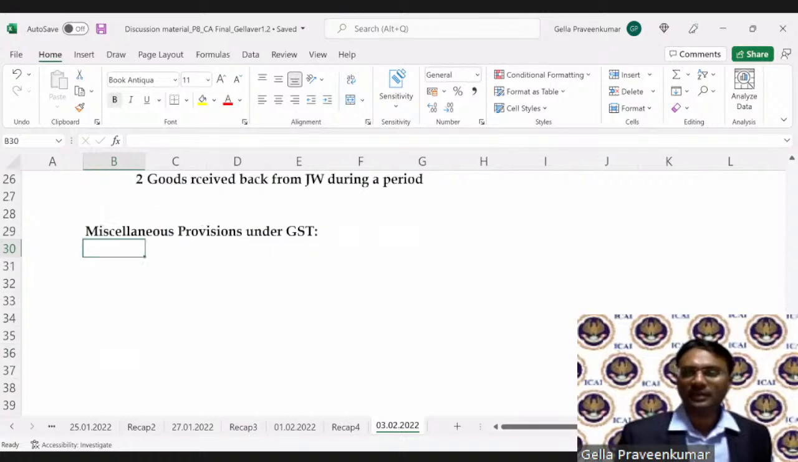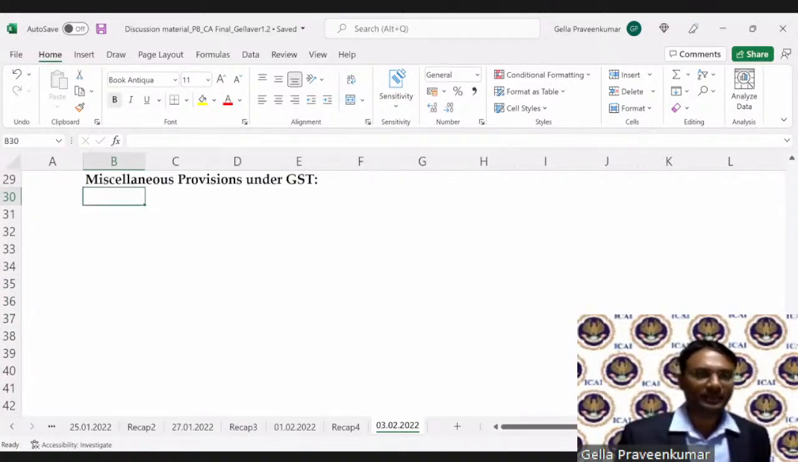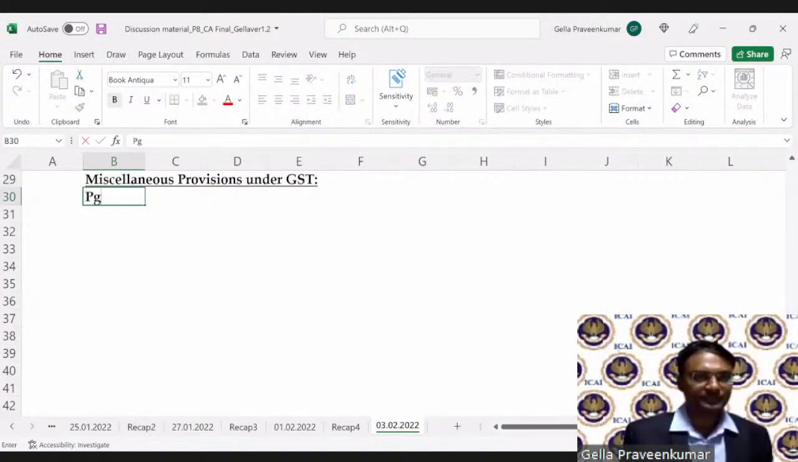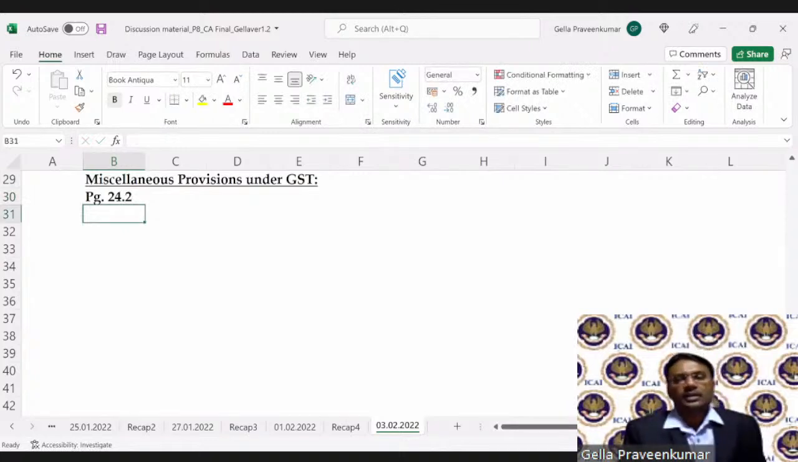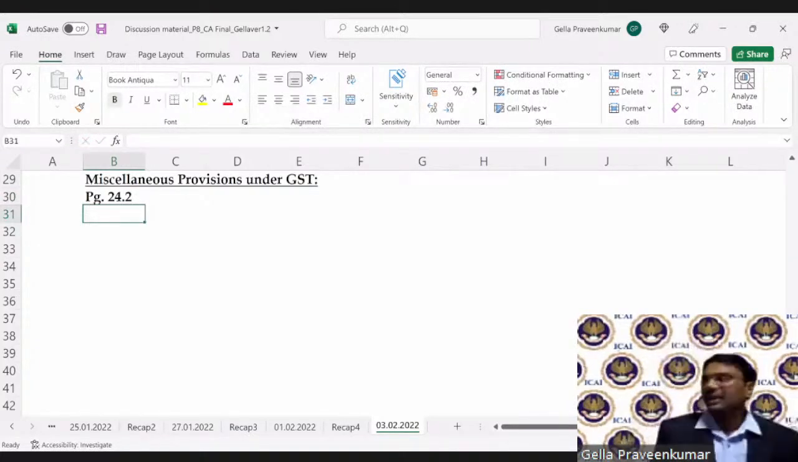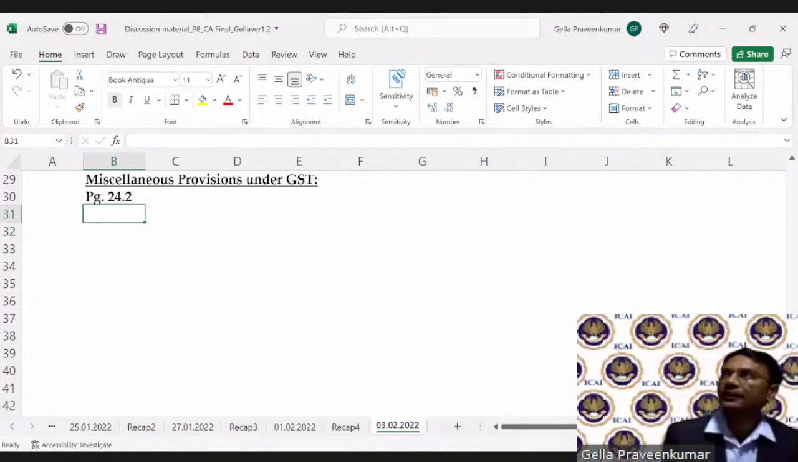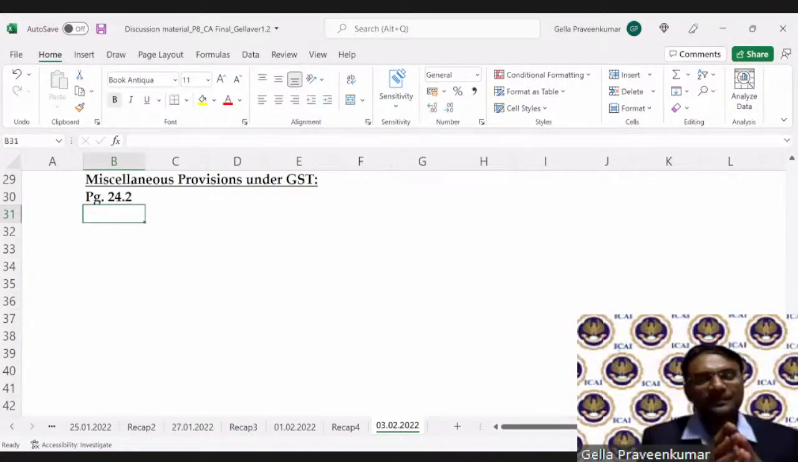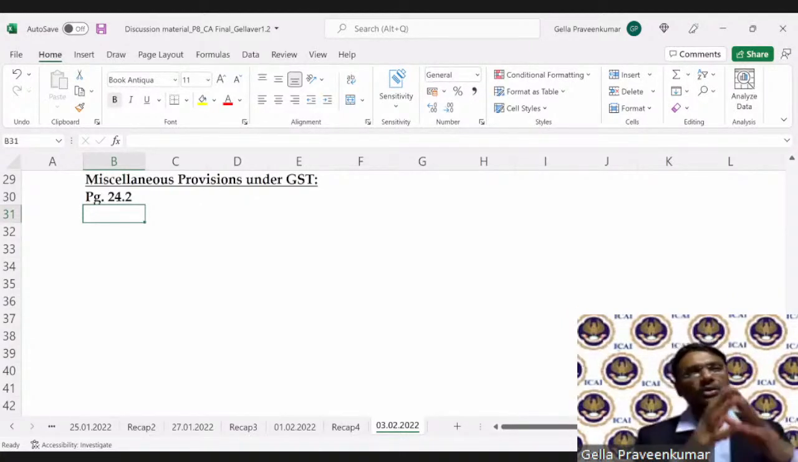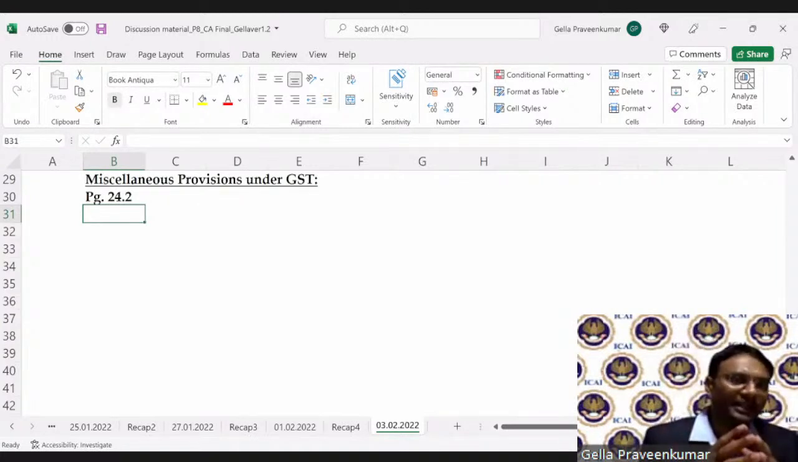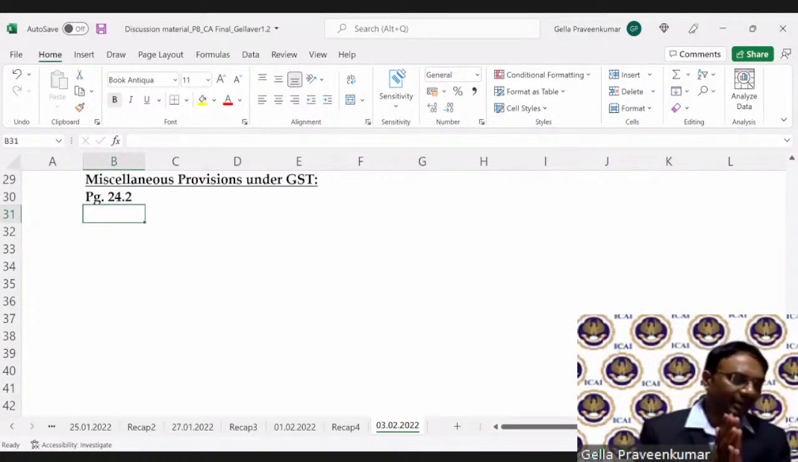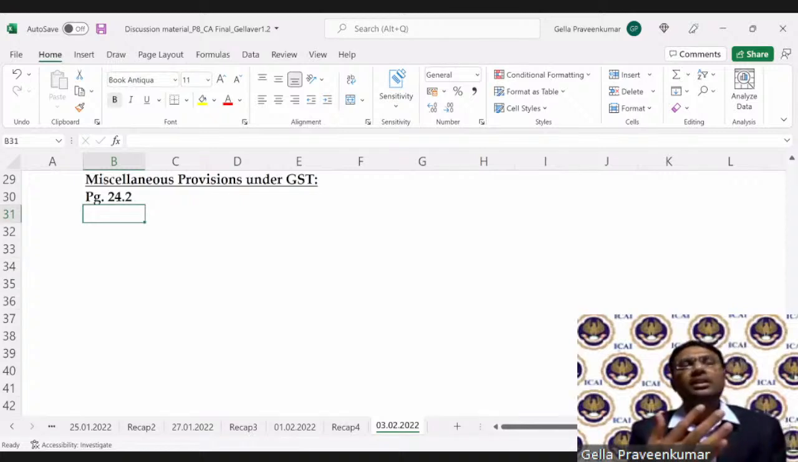Now, from here, students will move on to the next topic called Miscellaneous Provisions under GST law, page number 24.2. Again, I don't make you look at it only from the examination point of view. It is an opportunity to see how the drafting happens, and how someone protects the interest of the lawmaker. This is apparently visible under this chapter called Miscellaneous Provisions. This particular chapter is a backbone that comes in to protect.